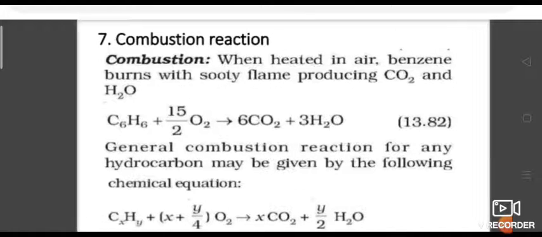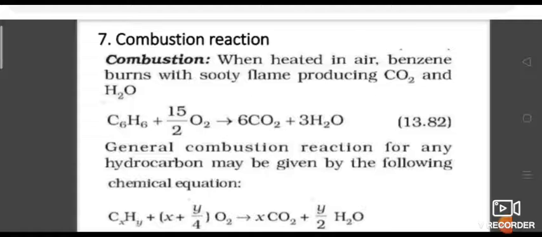Next, combustion reaction. When benzene is burned in excess air, it burns with a sooty flame because it is an unsaturated carbon compound, to give carbon dioxide and water. So benzene plus oxygen gives carbon dioxide and water. The balanced equation for combustion of benzene: C6H6 plus 15/2 O2 gives 6 CO2 plus 3 H2O.